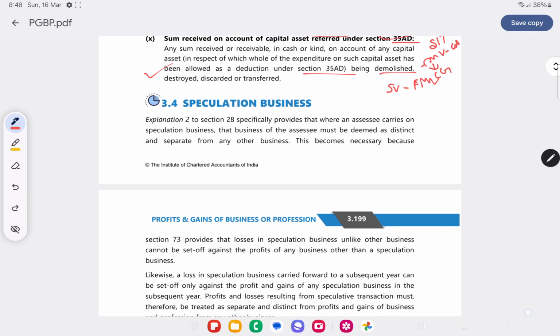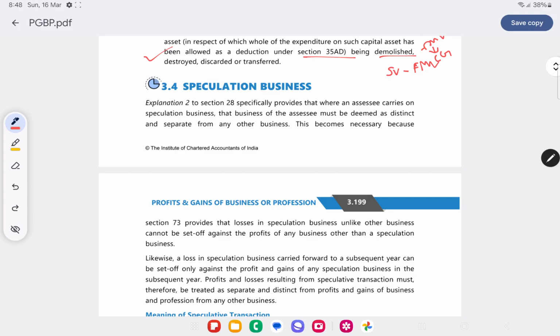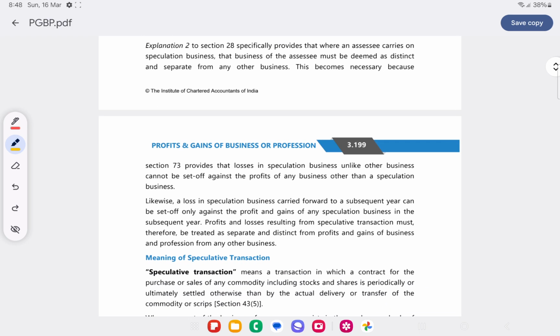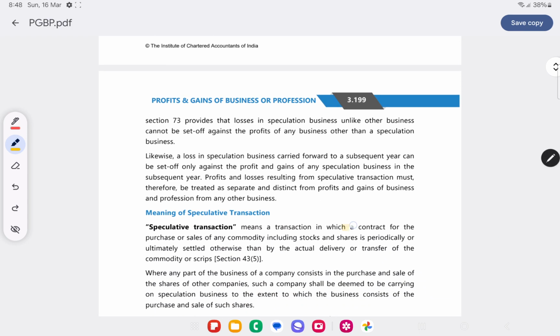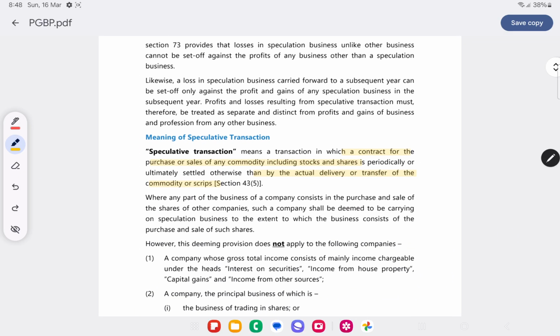Speculation business, as I told, is where there is no actual delivery. For example, a transaction in which a contract for purchase or sale of any commodity including stock and shares is periodically settled otherwise than by actual delivery or transfer of the commodity or scrips.